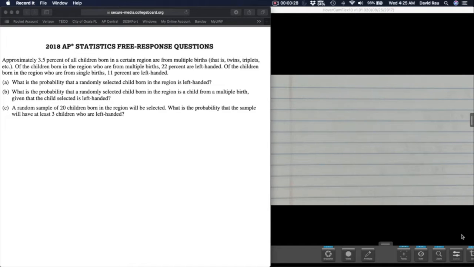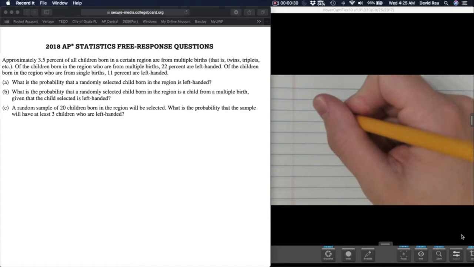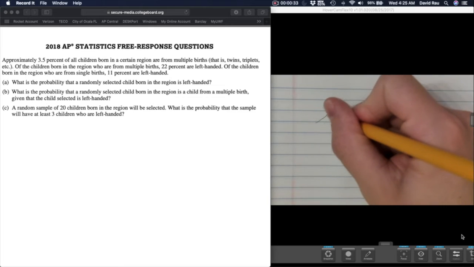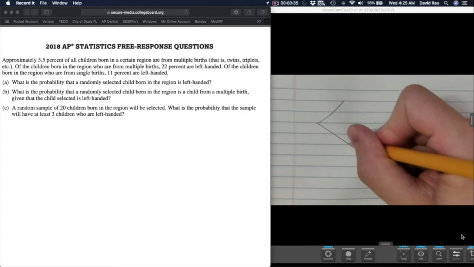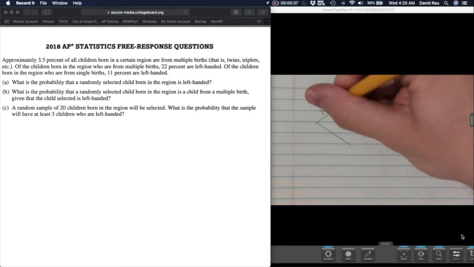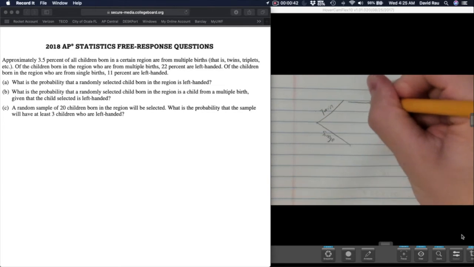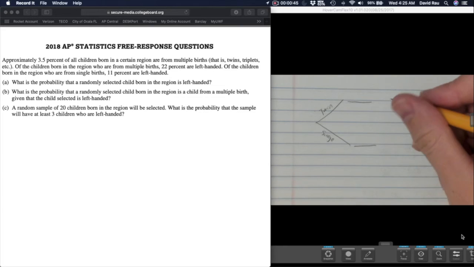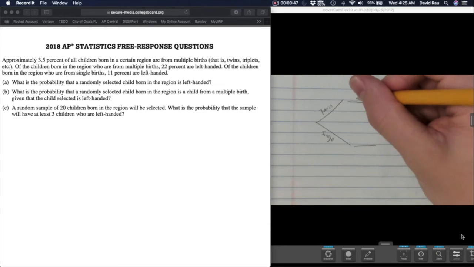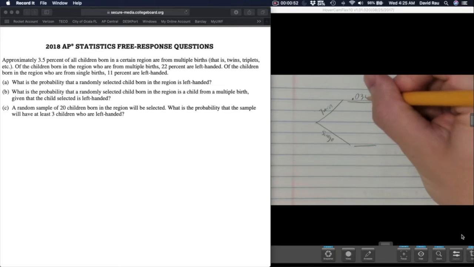But this is a perfect time for a tree diagram. So the first thing that happens in life is you're born. In other words, the first branch of your tree is, are you a twin or are you a single child? And they give you the associated probabilities of that. The probability of being a twin is 3.5%. Now what that means is 0.035 as a decimal.